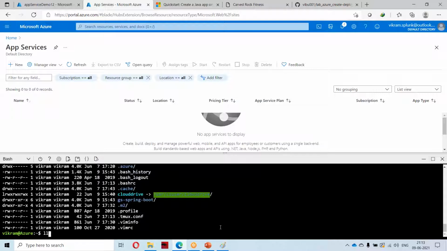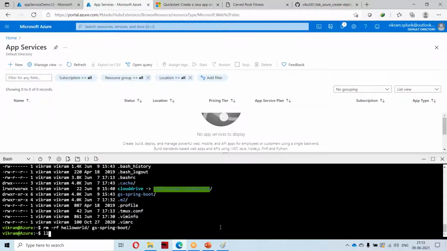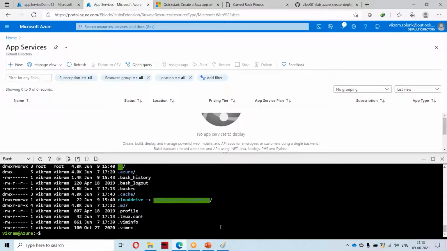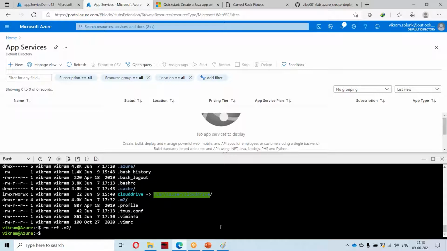I will delete this .m2 also, because this is the place where your Maven repository will be present. All the jars and everything will be accumulated here.